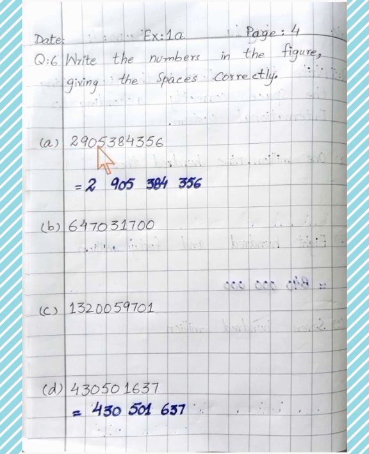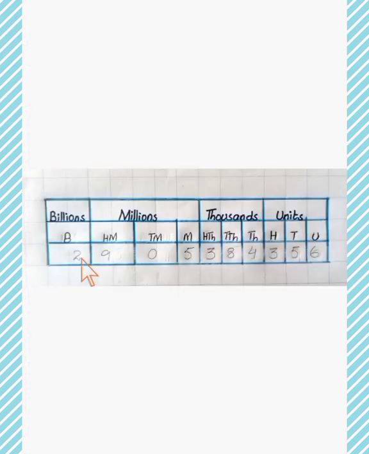Part A, 29053,84356. So you can replace the value in the place value chart. So students, we put the value in the place value chart. First we put 2 in the billions period and then 3 numbers in the millions period. Then we write 3 numbers in the thousand period. Then we write 3 numbers in the units period. Students, read it with me. 2,90,905,384,356.